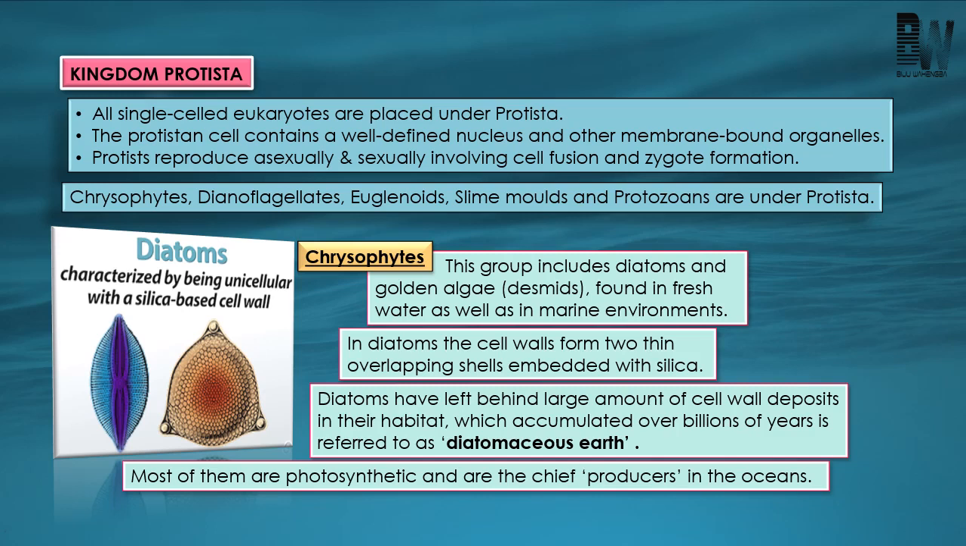And this is because after the death of the diatom, all the body parts will be decomposed except this cell wall, which is made up of silica. And the point here is that the accumulation of this cell wall is known as diatomaceous earth, and this diatomaceous earth can be used for polishing as well as for filtration. Okay, and we also know that these diatoms are photosynthetic. They represent the main producers in the water bodies. So this is about important features of chrysophytes.